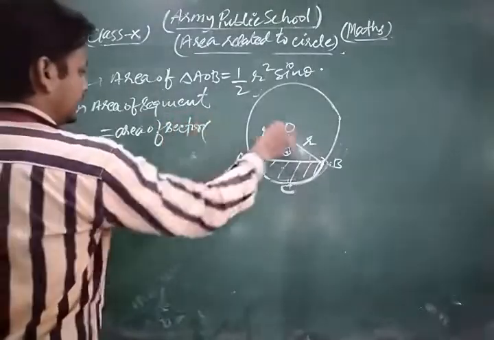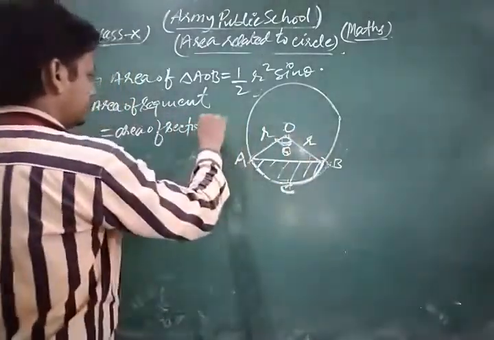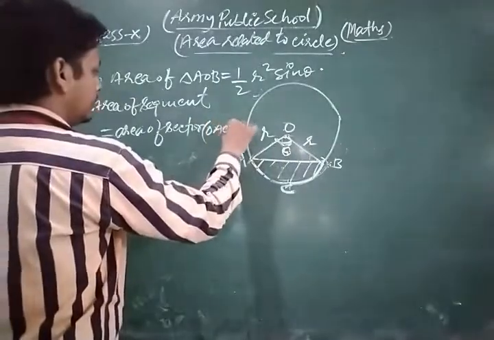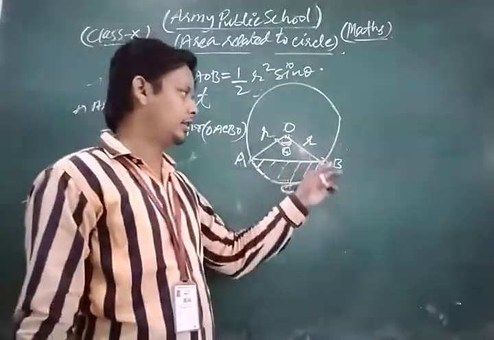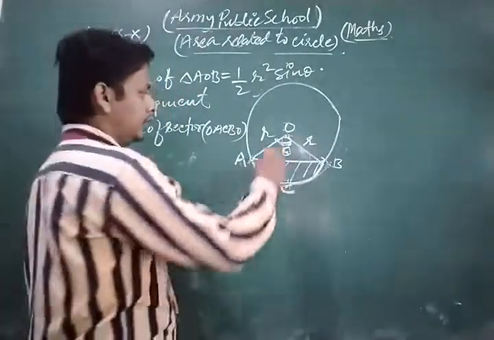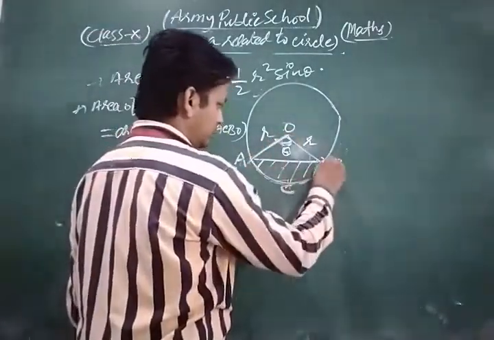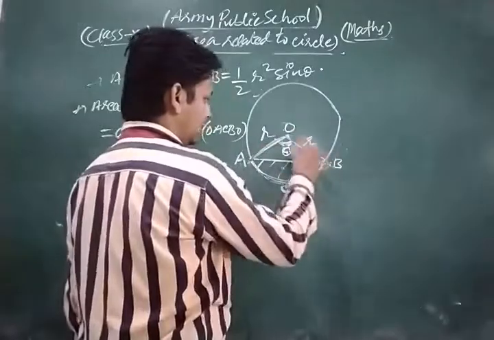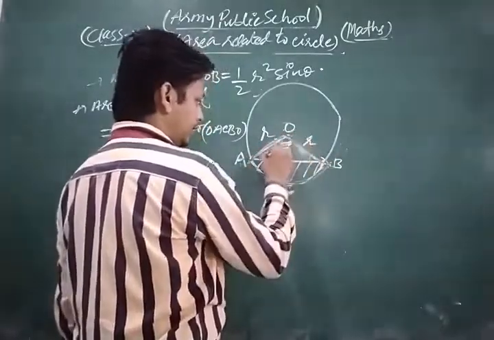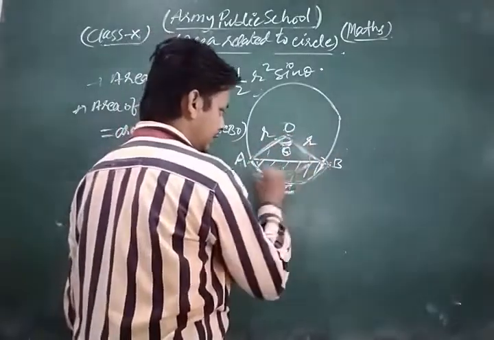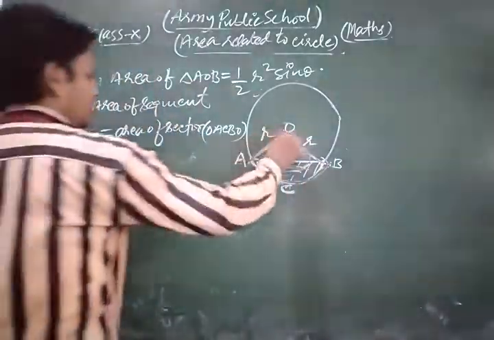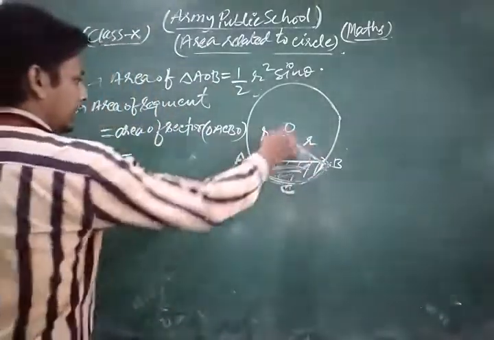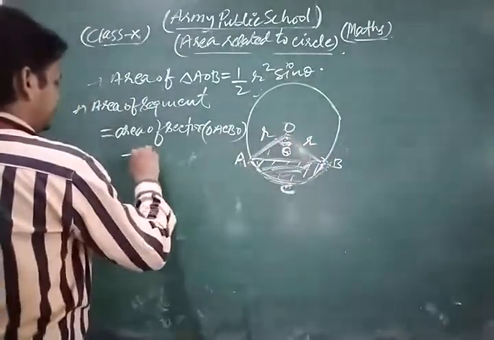Area of sector, which sector? OACBO minus area of triangle AOB. Look from the figure. If this is your sector, this is your sector. Area of that sector minus area of that sector, so we get this area. Okay. So area of sector OACBO minus area of triangle AOB.